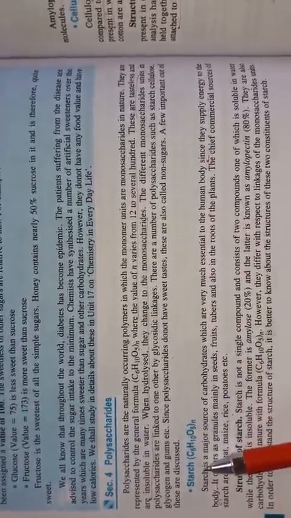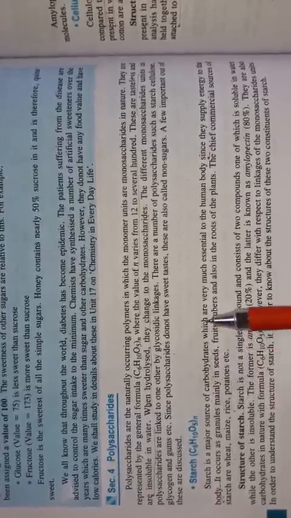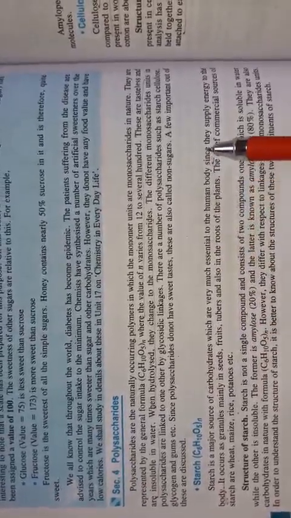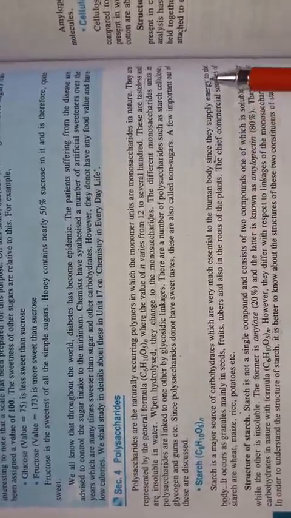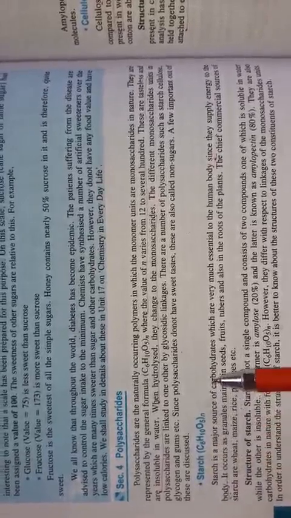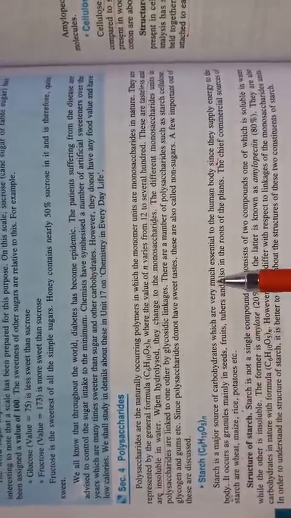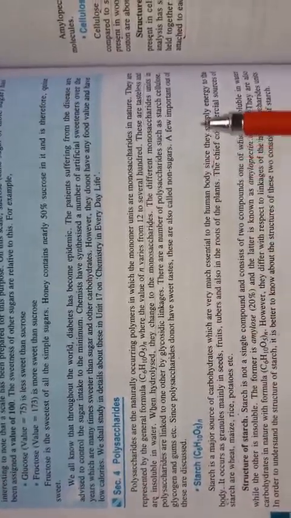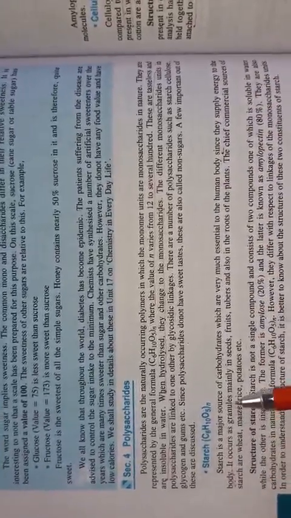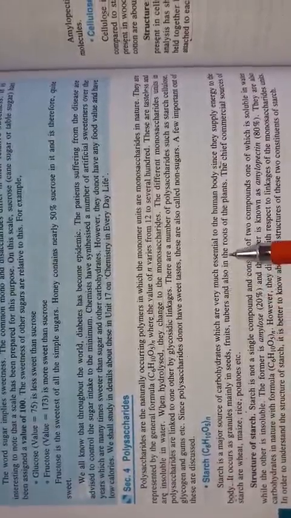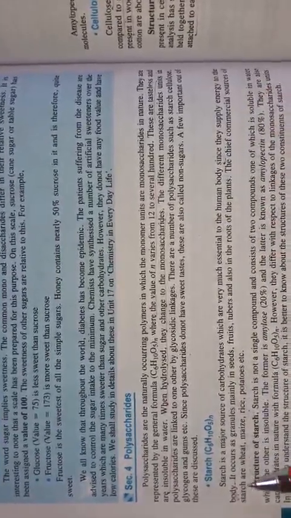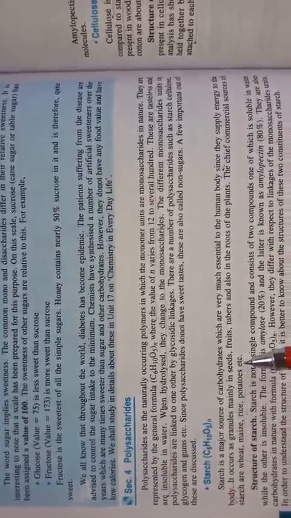You will know that starch is a major source of carbohydrates, which is very essential to the human body since it supplies energy to the body. It occurs mainly in seeds, fruits, tubers and roots of plants. The chief commercial sources of starch are wheat, maize, rice and potatoes.